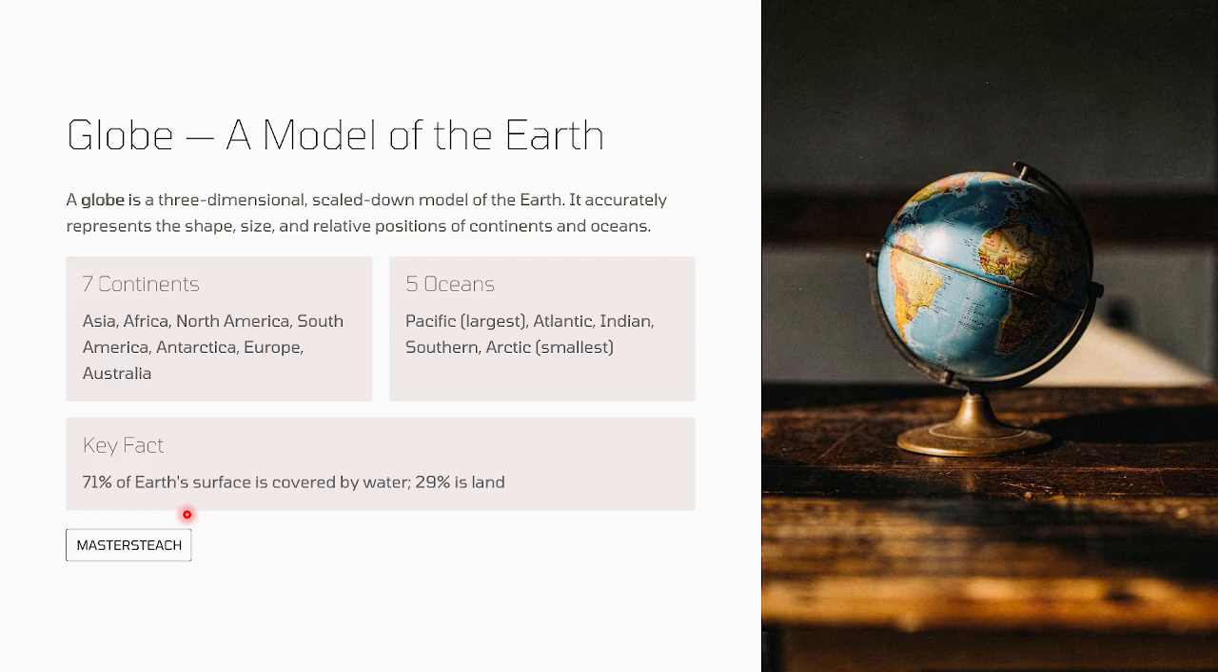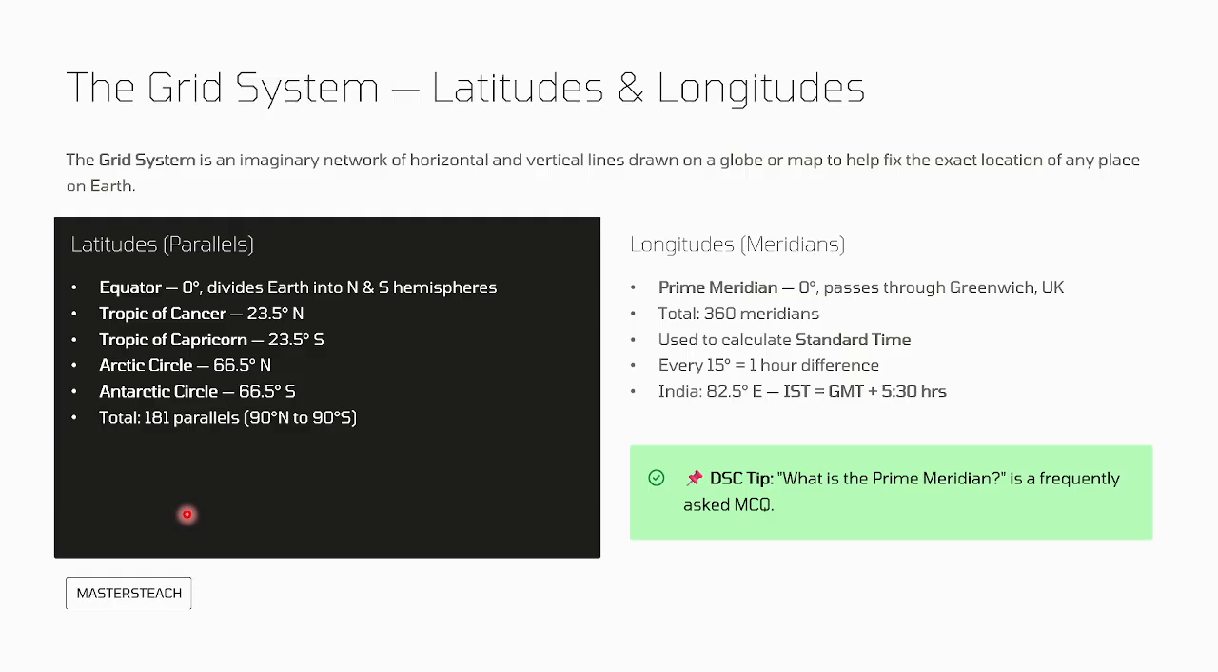The key feature is that 71% of the Earth's surface is covered by water. Only 29% is land. Okay, so there is the grid system. There are imaginary lines, latitudes and longitudes. The grid system is an imaginary network of horizontal and vertical lines drawn on a globe or a map, which fixes the exact location of any place on Earth.